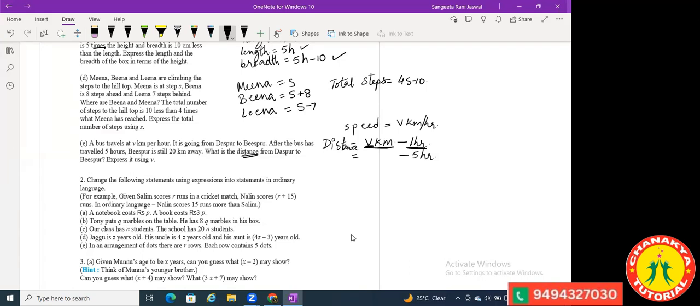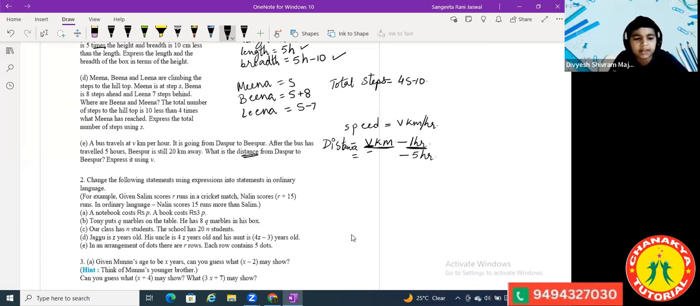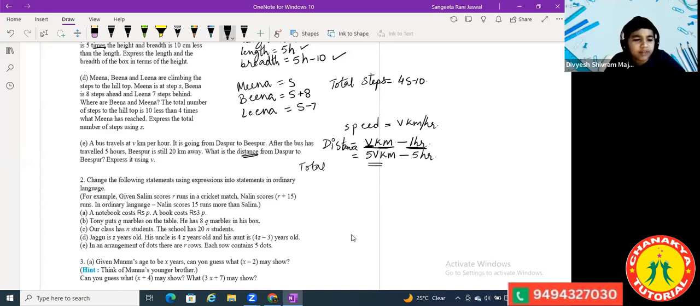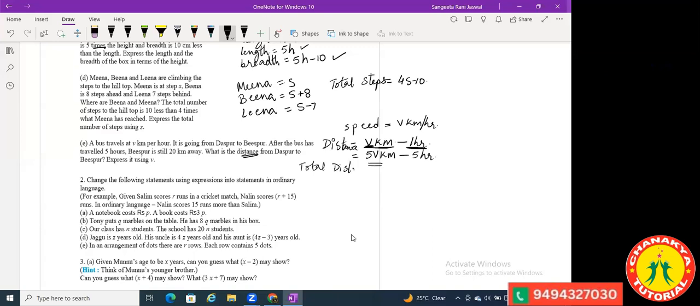Okay. So in 5 hours, how much distance will the bus cover? Ma'am, 5V kilometers. Okay. It's saying Bispur is still 20 kilometers away. That means after traveling this much of the distance, the destination is still 20 kilometers away. So what is the total distance to be covered? Ma'am, 5V plus 20 kilometer. Yes. So total distance to be covered will be 5V plus 20 kilometers.